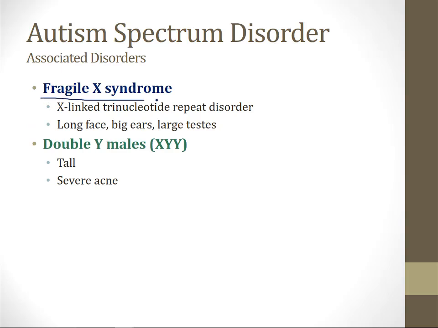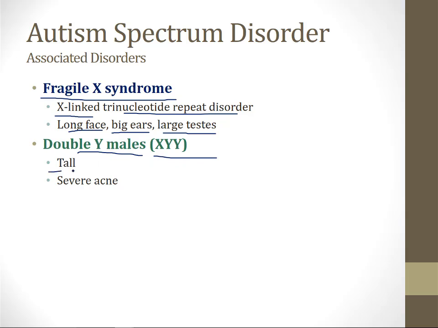There are a couple of genetic disorders associated with autism. The first one is the Fragile X syndrome. I talk about this in videos in the genetics section. This is an X-linked disorder, so it occurs in boys, and it involves an excessive number of trinucleotide repeats in the genome. Children with the Fragile X syndrome have a long face, big ears, and testicular enlargement, and in addition, they often have autism. Double Y males are males who are born with an extra Y chromosome.